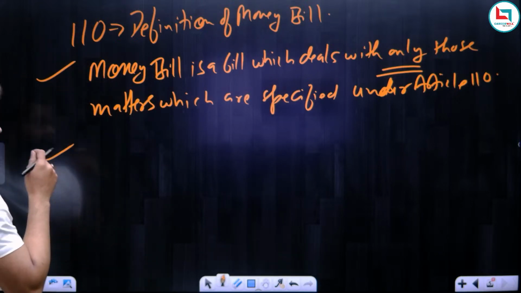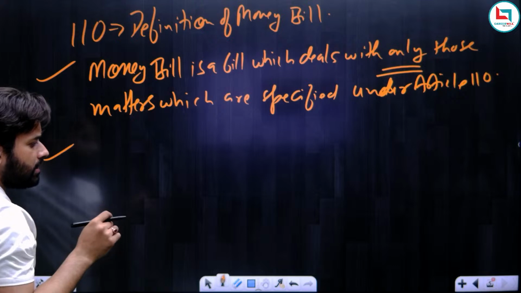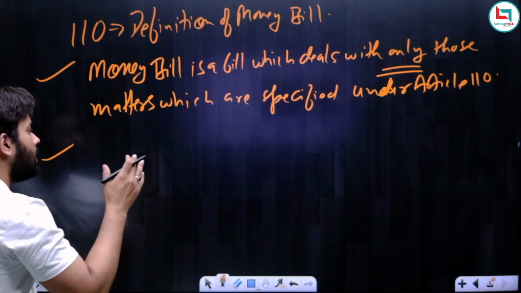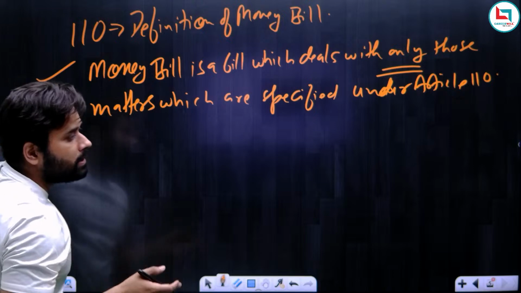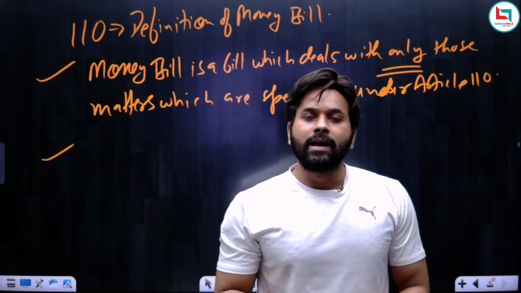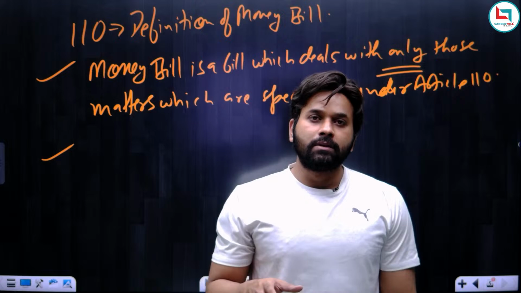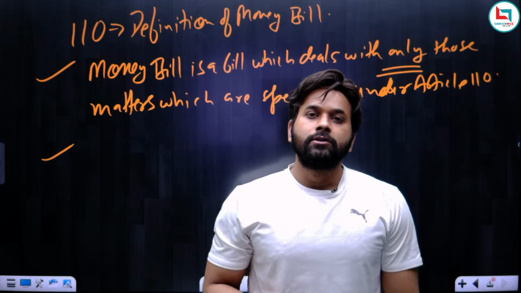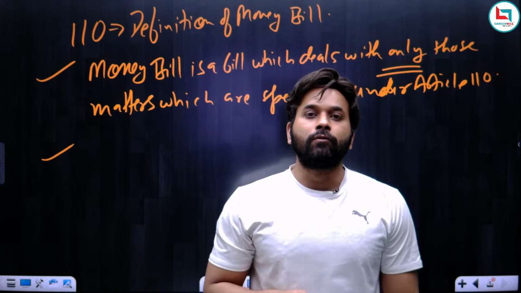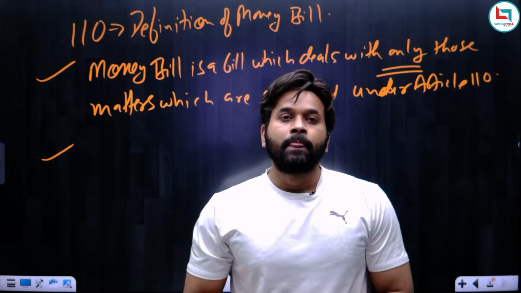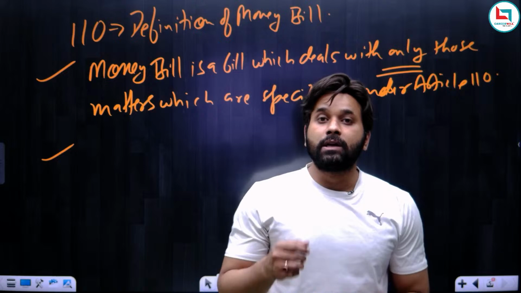And now one more thing. Under Article 110, it is also mentioned who certifies whether a bill is a money bill or not. Remember, it is the power of the Speaker to certify whether a bill is a money bill or not. The question can come either like this: who decides whether a bill is a money bill or not? And the second question is, who certifies whether a bill is a money bill or not? In both cases, the answer is the Speaker of Lok Sabha. It is the privilege of the Speaker of Lok Sabha and not of the Chairman of Rajya Sabha. Only the Speaker of the Lok Sabha can decide whether a bill is a money bill or not.